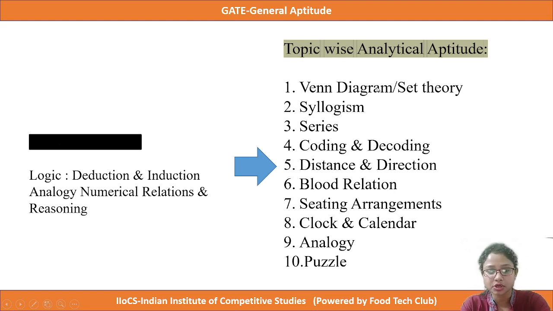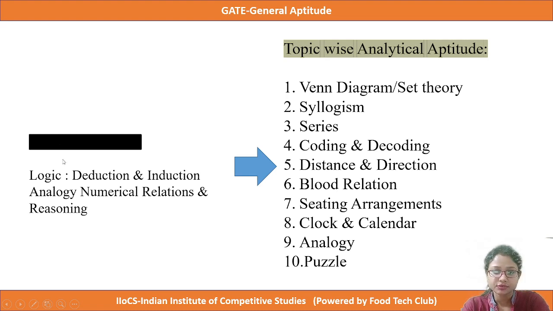Before I start our topic, I just want to say one thing: since GATE 2021, there have been some changes and additions to the general aptitude syllabus, among which analytical aptitude has been added to the syllabus.